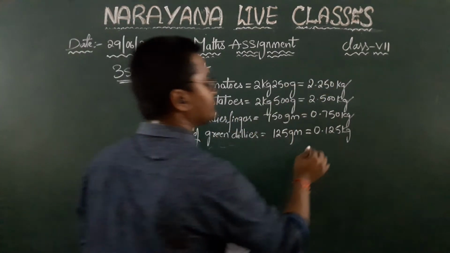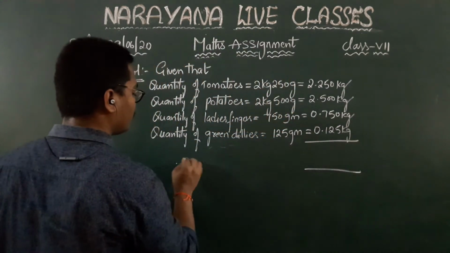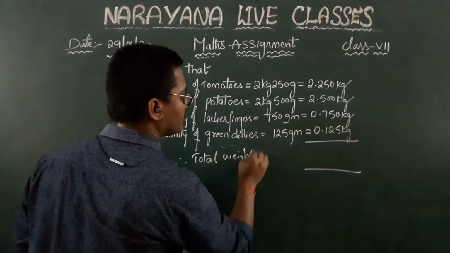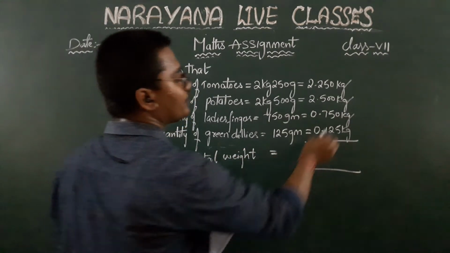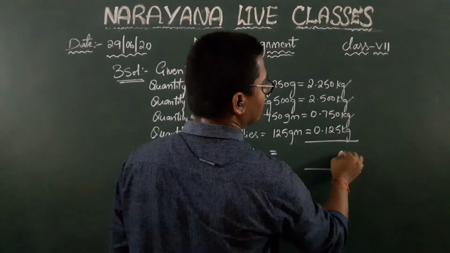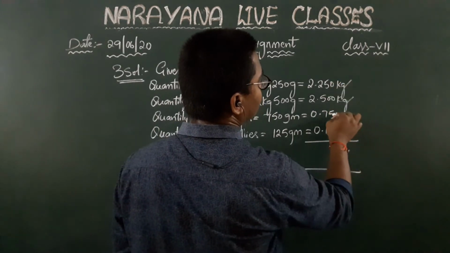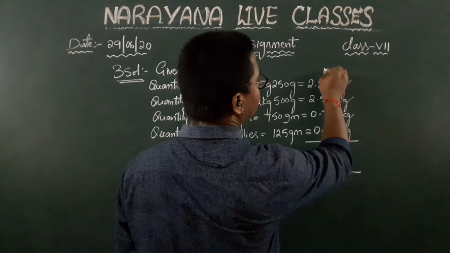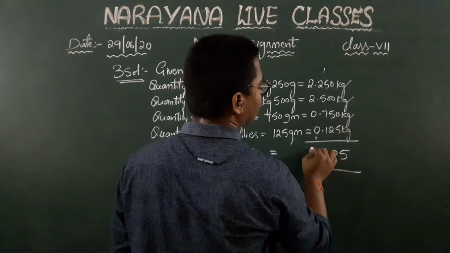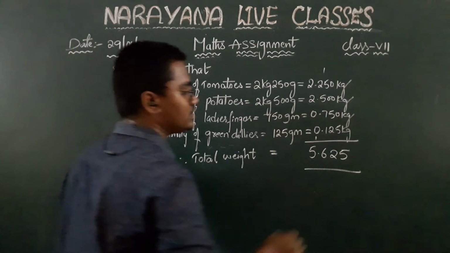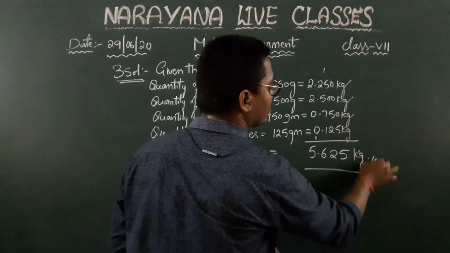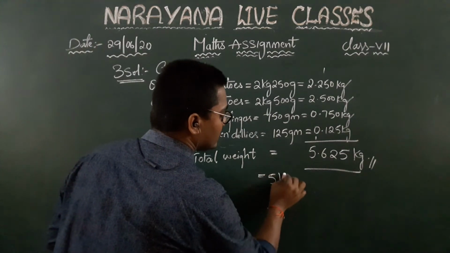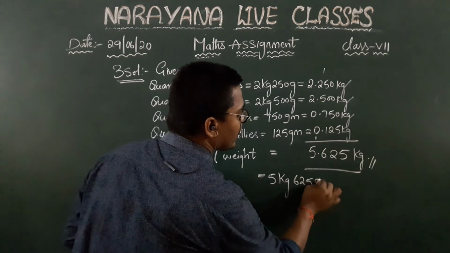The total weight. Okay, when you add all this, therefore the total weight is equal to, when you add all these 4, children, 5 plus 5, 10 plus 2, 12, 5, 7, 8, 9, 10, 15, 16, 4 plus 5, 5. So it is 5.625, it is in terms of kg, right? So total weight is nothing but 5.625 kg, or this can also be written as 5 kg 625 grams.